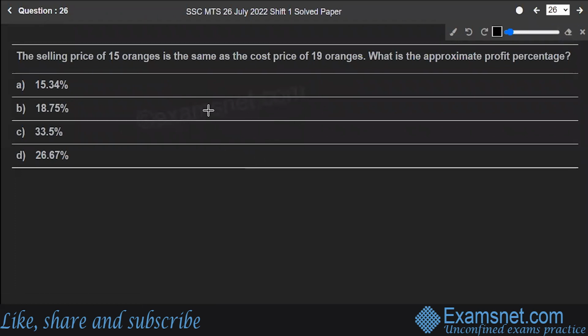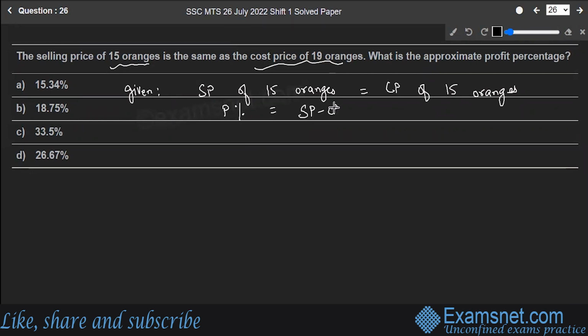So let's start with a mathematics question. First one: the selling price of 15 oranges is same as the cost price of 19 oranges. What is the approximate profit percent? So you are given selling price of 15 oranges is equal to cost price of 19 oranges. What formula is being used? That is profit percent is equal to selling price minus cost price divided by cost price into 100.